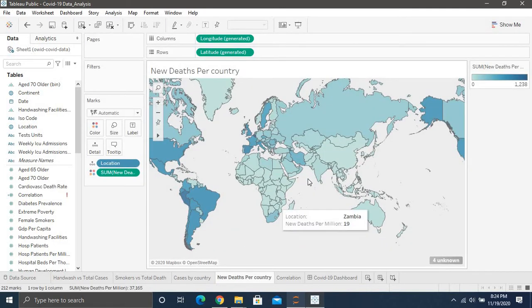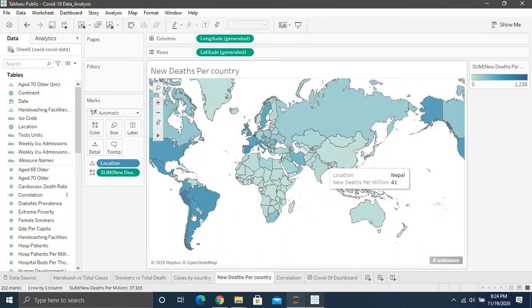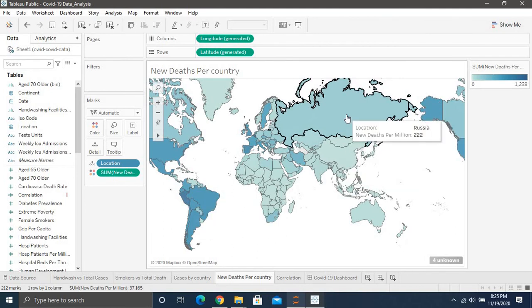Now we're checking new deaths per country. So in that, India, despite being really high with the total cases, the deaths are really low. But in countries like the US and Mexico, it's pretty high, especially based in South America and all that. So as you can see, the new deaths per million is a lot higher than countries like India and Russia.